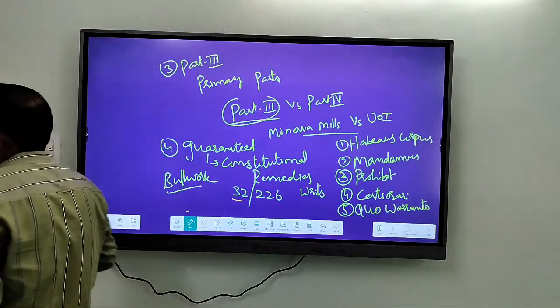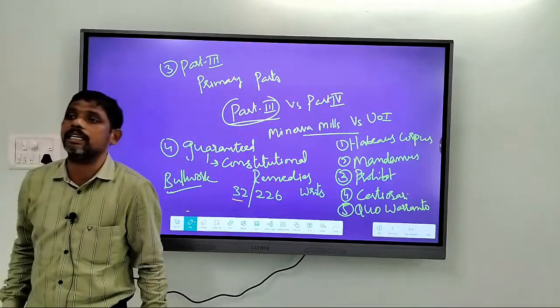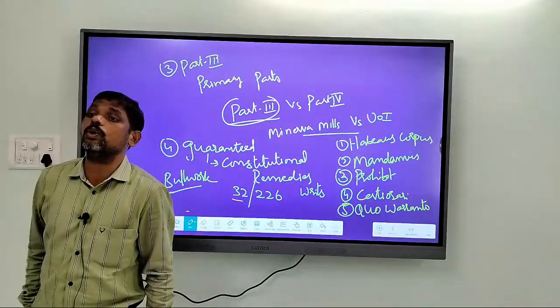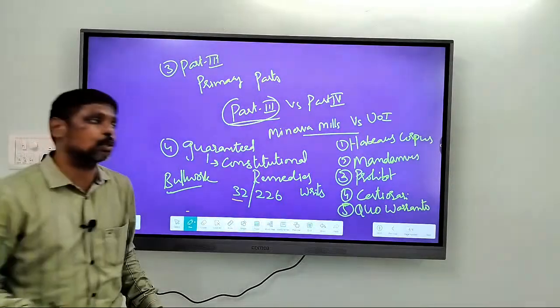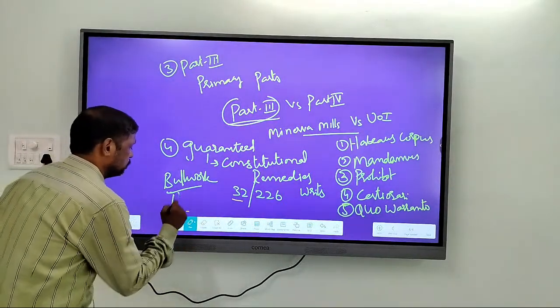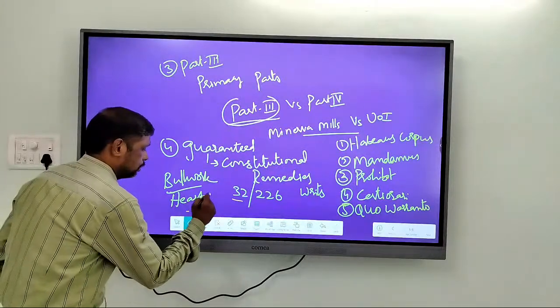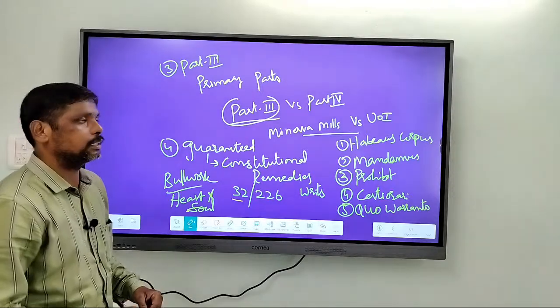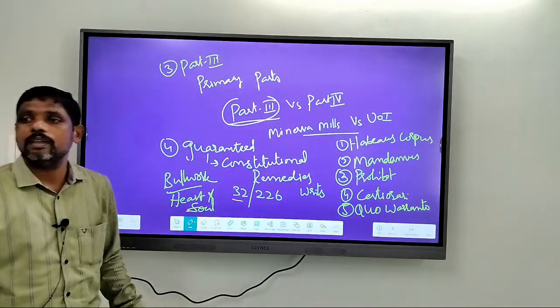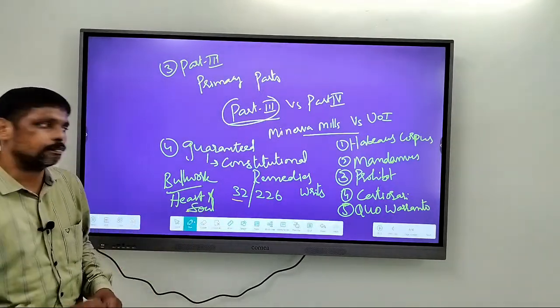It is termed as the heart and soul of the Indian Constitution.